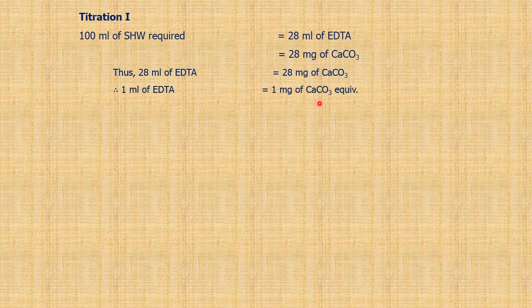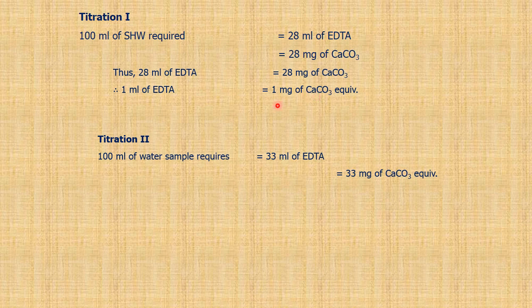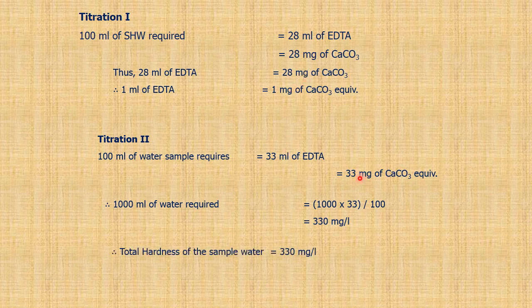Now titration 2, 100 ml of water sample required 33 ml of EDTA, which is nothing but 33 milligram of calcium carbonate equivalent, because 1 ml is equal to 1 milligram. Obviously now we know the answer for 100 ml, and we want the answer for 1000 ml. So if we multiply by 1000 and divide by 100, we get 330 milligram per liter. So the total hardness of the sample is 330 milligram per liter.